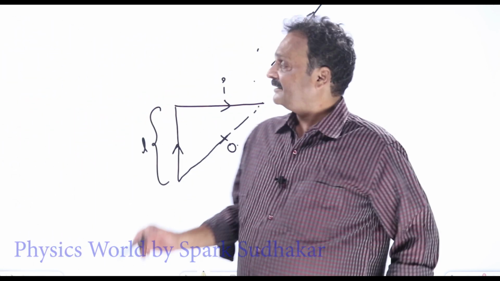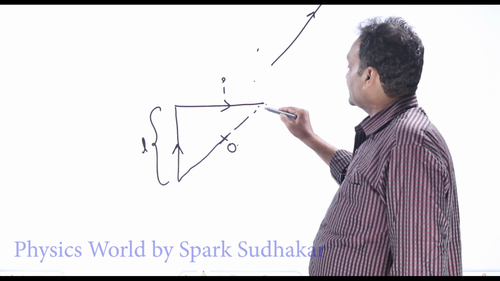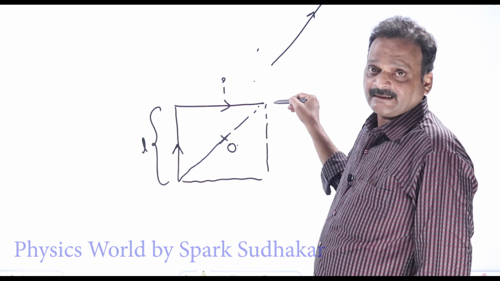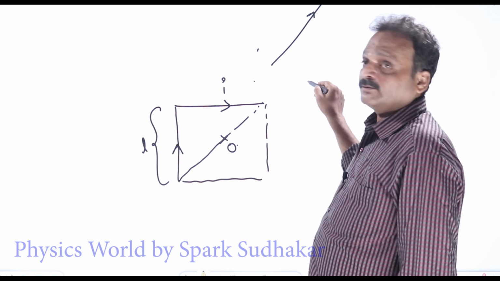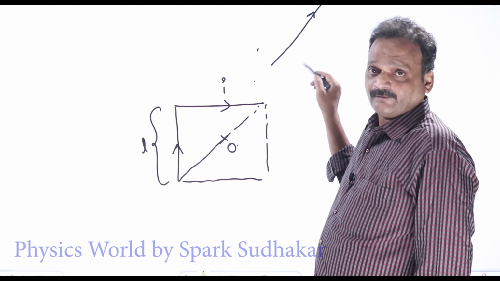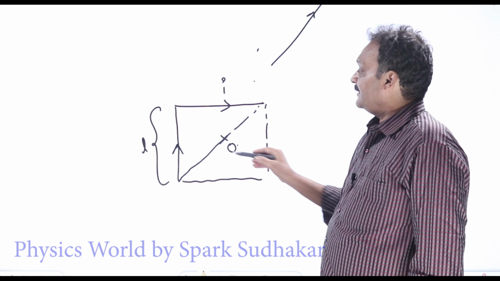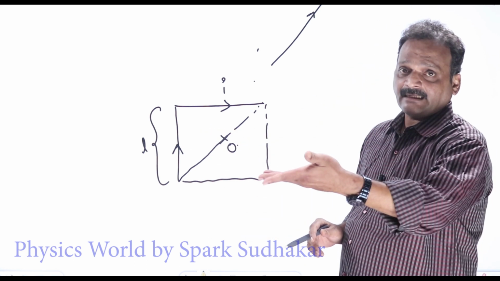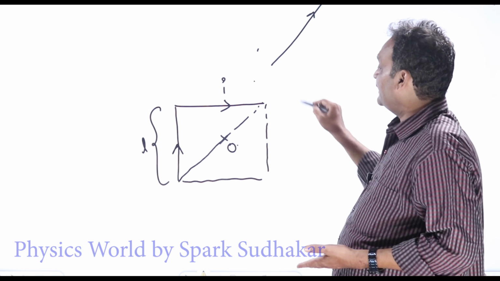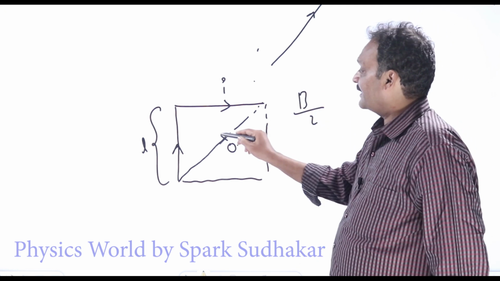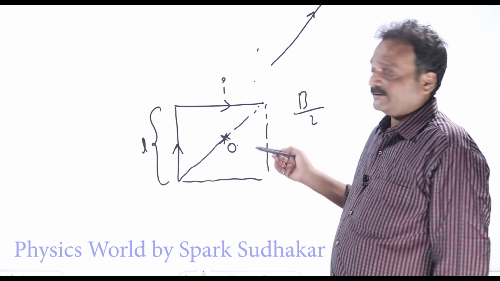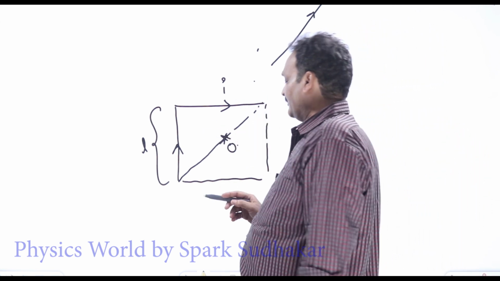That means we have seen the field due to a square loop is, what we got in the earlier figure, 2 root 2 mu naught I by 4 pi L. There are only 2 segments here, so whatever answer you got in the earlier problem, you simply divide it by 2, you will get the magnetic field due to this, because there are only 2 segments here, there are no 4 segments. So this is an obvious problem.